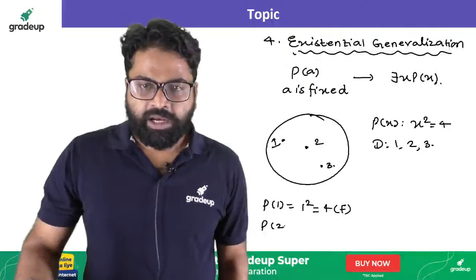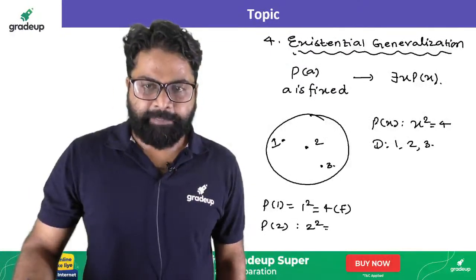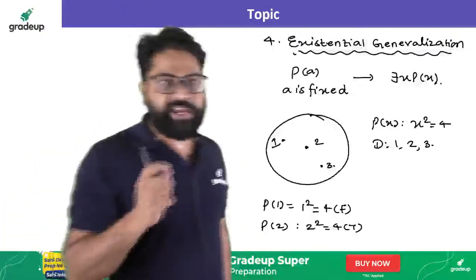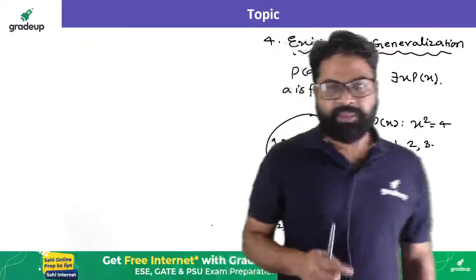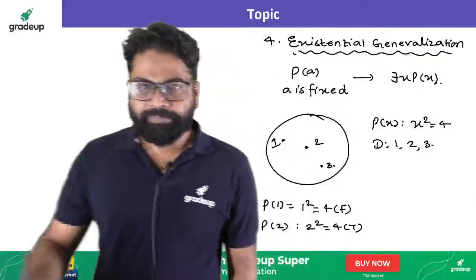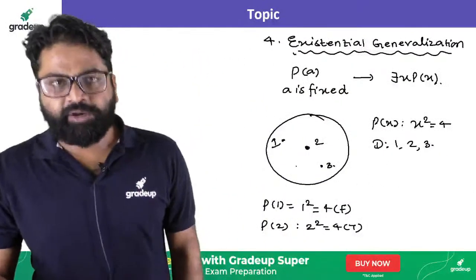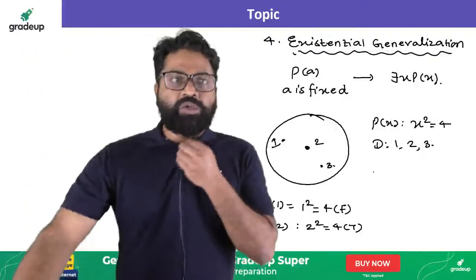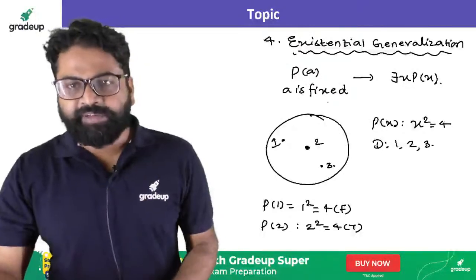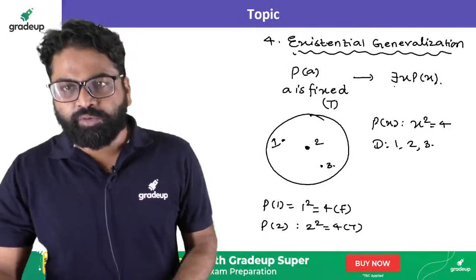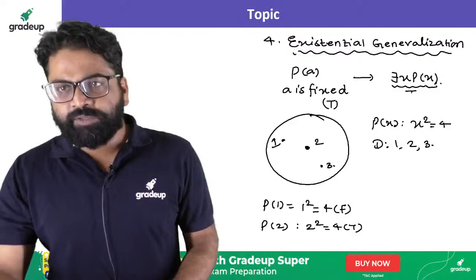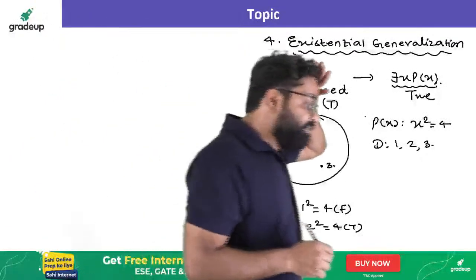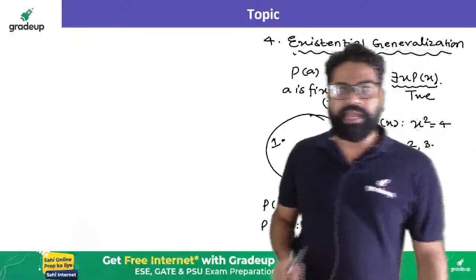Now if I put 2, what will happen? 2 square equals 4, what will come for this? True will come. So when I am getting my element, that is for a fixed number of elements, right? Yes or no? So here you will be getting 2, and P of 2 becomes true. In this way I can understand that when I fix P of A and take it as true, then there exists x, P of x also comes out true. This is the last rule that you will have. That is called the existential generalization.